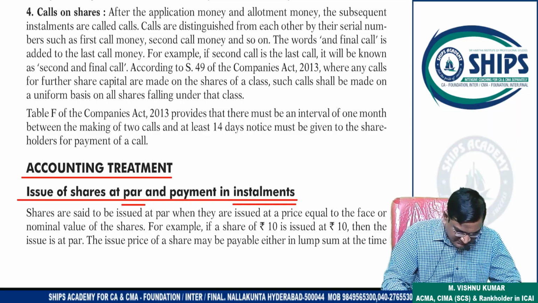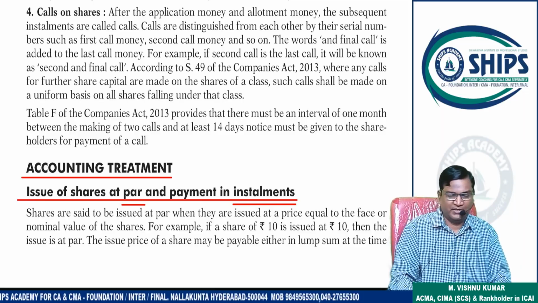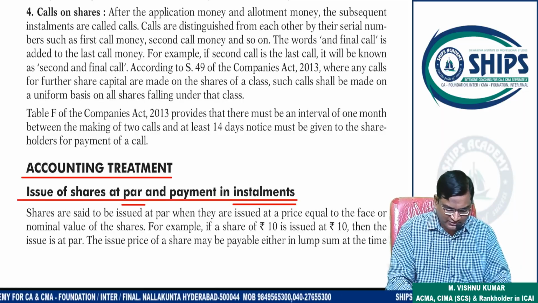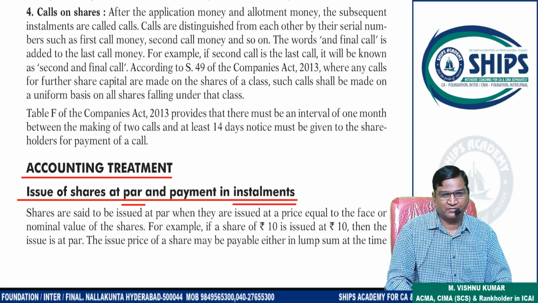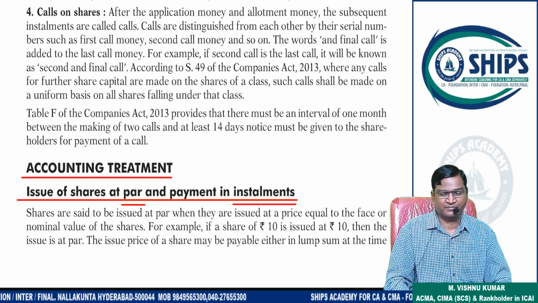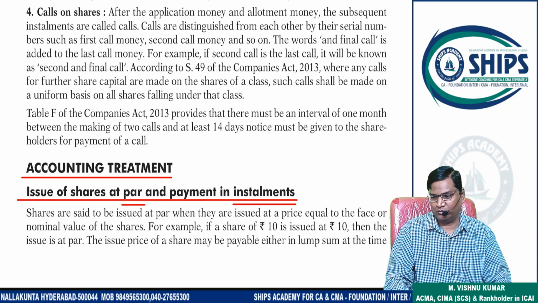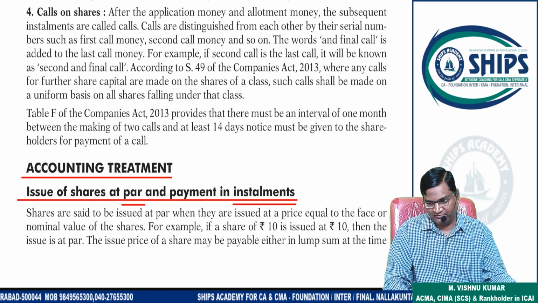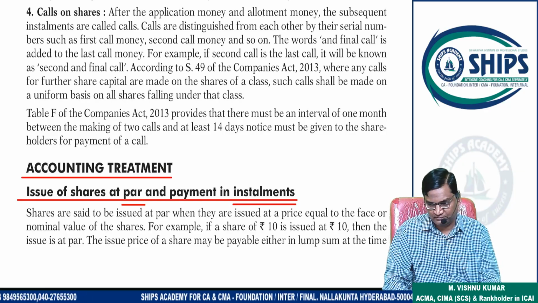Okay, right, sir. Okay, this is also understood by all. Issue of shares at par, what is the meaning of this? Issue of shares at premium, this is also understood. This point is also clear to all students. Or shall I repeat once again?